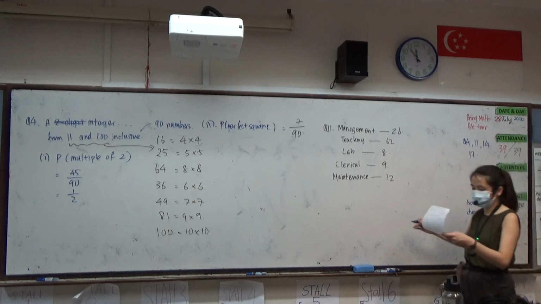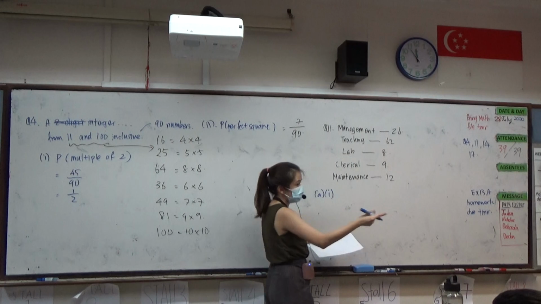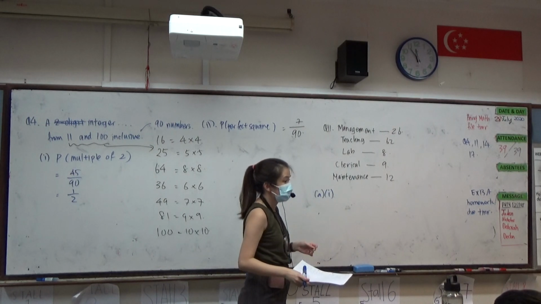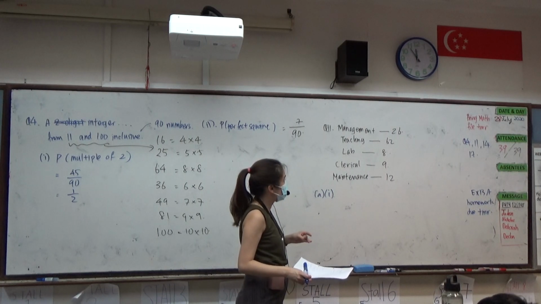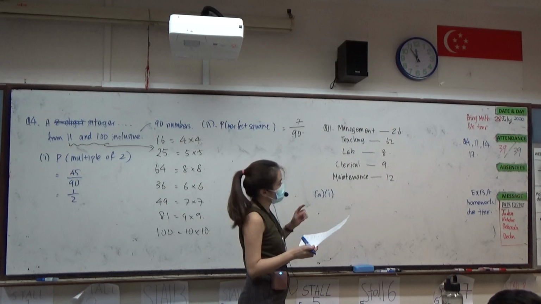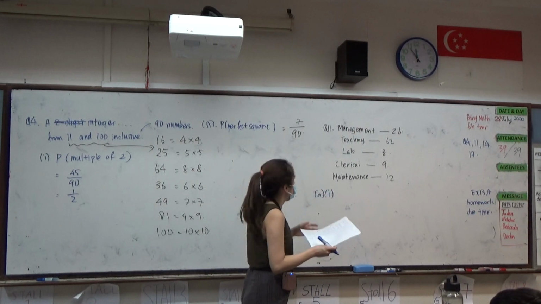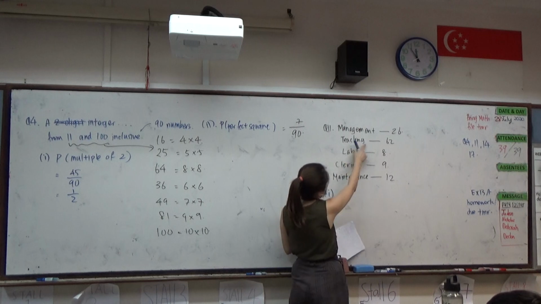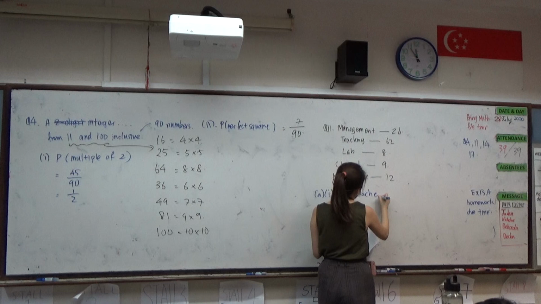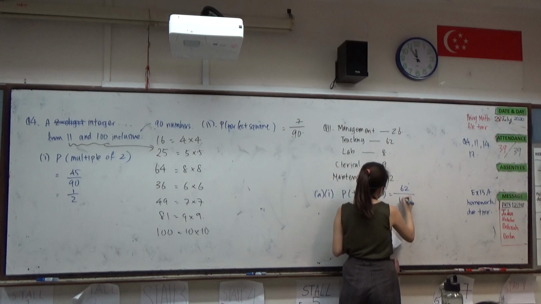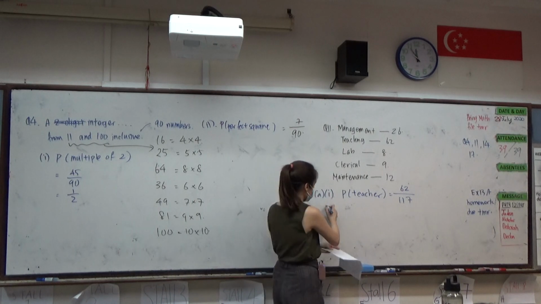How many people are there in total? 140, are you sure? There's a total of 117 people. The number of teachers is 62, so the probability of choosing a teacher will be 62 over 117, and this cannot be simplified further.